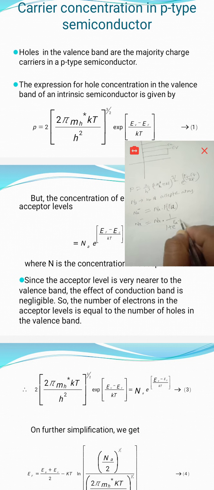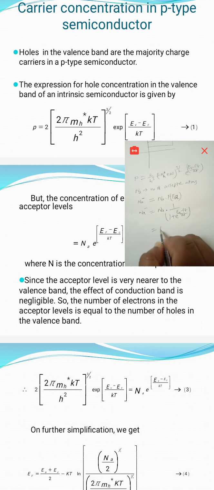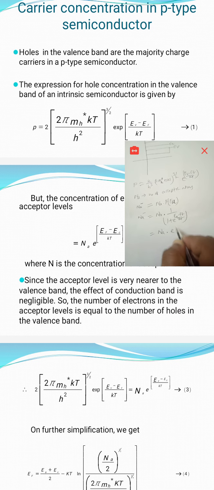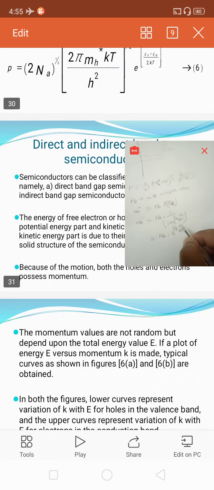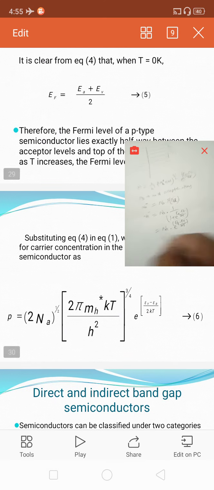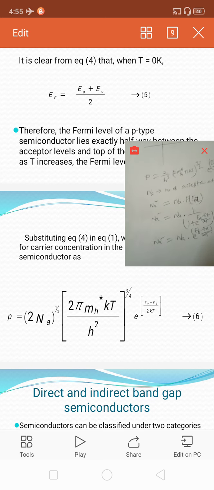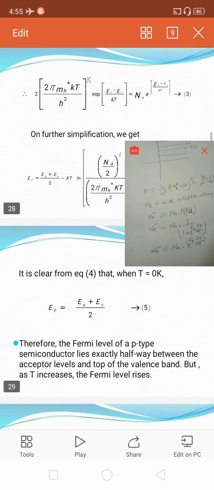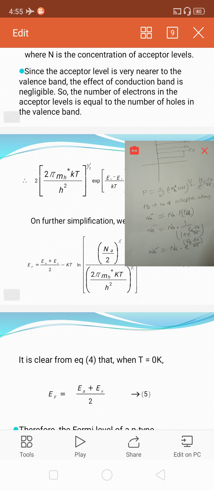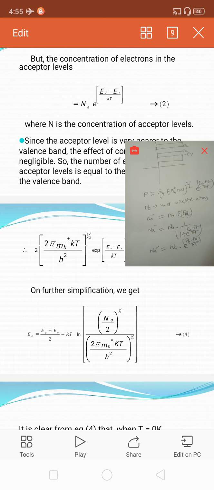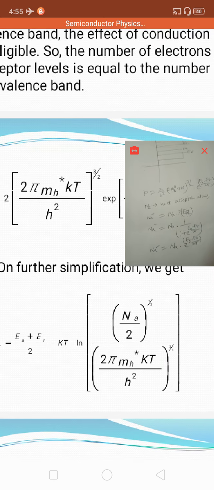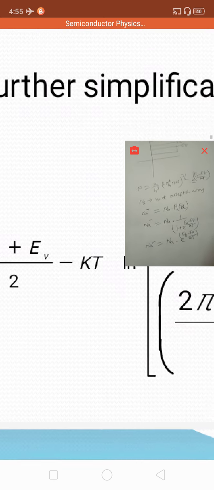This is acceptor Ea minus Ef by KT, and we can write this as Na into e power of Ef minus Ea by KT. This is the number of ionized atoms. So now first we are doing the mathematical treatment to get the Ef value, Ef as Ea. See here, on further simplification we will get this equation which we are showing on the screen.